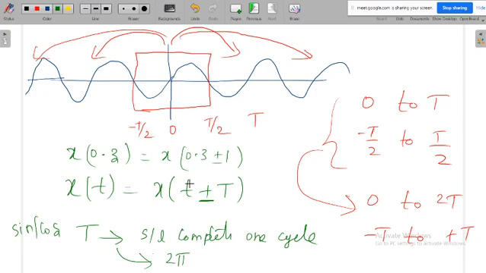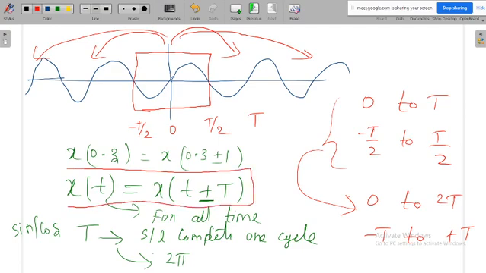This condition has to be satisfied for all time. You can put any value of t, say 1000, 2000, 3000 or 1 million seconds; for any value of t this equation has to be satisfied. If any function satisfies this equation, then that particular function is called a periodic function.